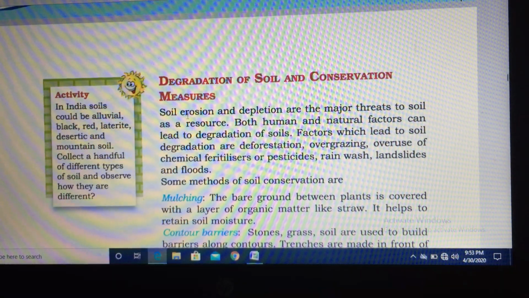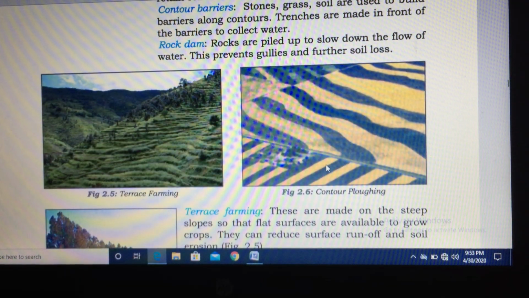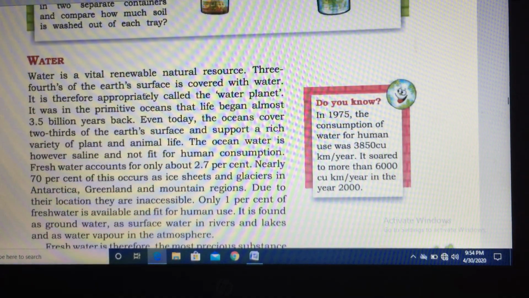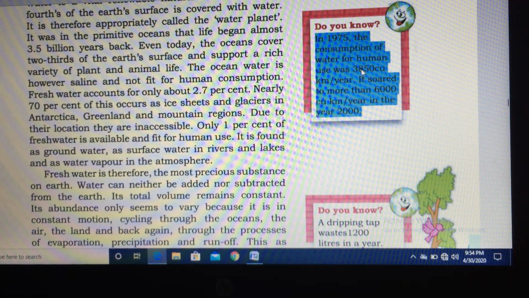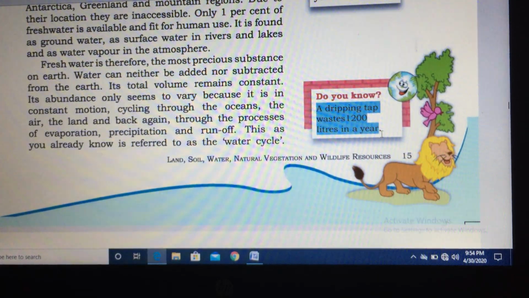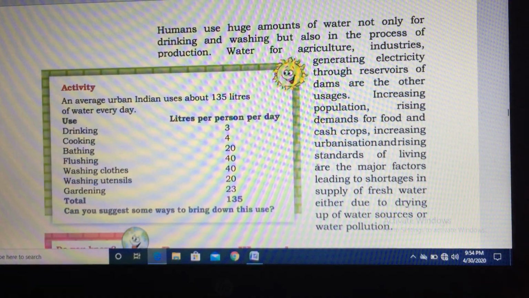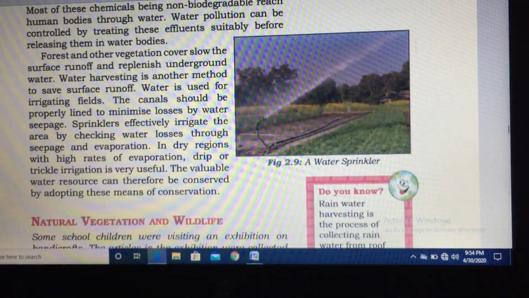Then we moved on to degradation of soil and conservation measures of soil. We studied about terrace farming, contour plowing, and shelter belts, rows of trees planted together. These were the facts. And then we studied about water resources. We discussed how in 1975 what was the water consumption and what is now. And a dripping water tap wastes 1200 liters of water in a year. Then we moved on to problems of water availability and water conservation, how we can conserve water.